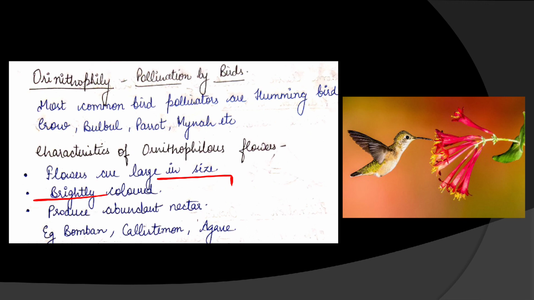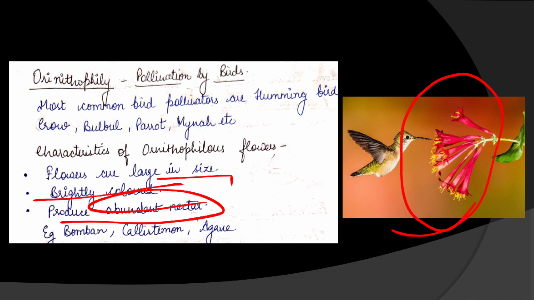They are brightly colored, beautiful colors are there. These flowers produce abundant nectar. Flowers are generally tubular or funnel shaped. Watch these flowers, you can see the corolla is tubular in shape. Examples of ornithophilous flowers are Bombax, Callistemon and Agave.